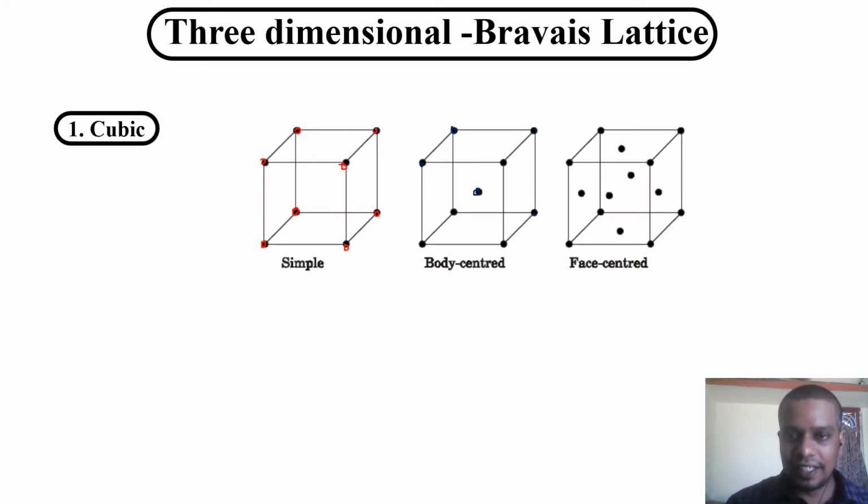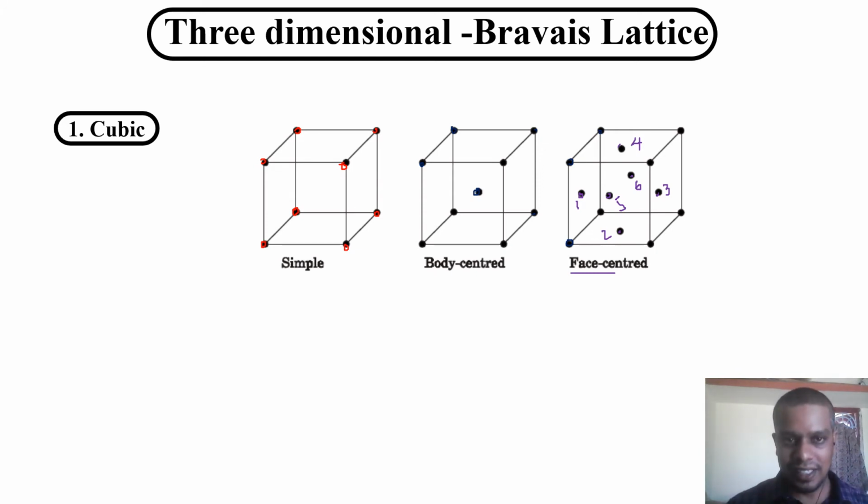If you look at the face center, see here, the corners have the atoms. Additionally, the faces also have atoms. How many faces? 6 faces. See here, this face has one atom. This is the second face, the third face, the fourth face, this is the front face, this is 5, and that is the back face, that is 6. So extra atoms are on each face of the cubical structure. That's why we call it face center. So if you are taking the cubical structure, no other structure is allowed. Either it will be simple cubic, body center cubic, or face center cubic.